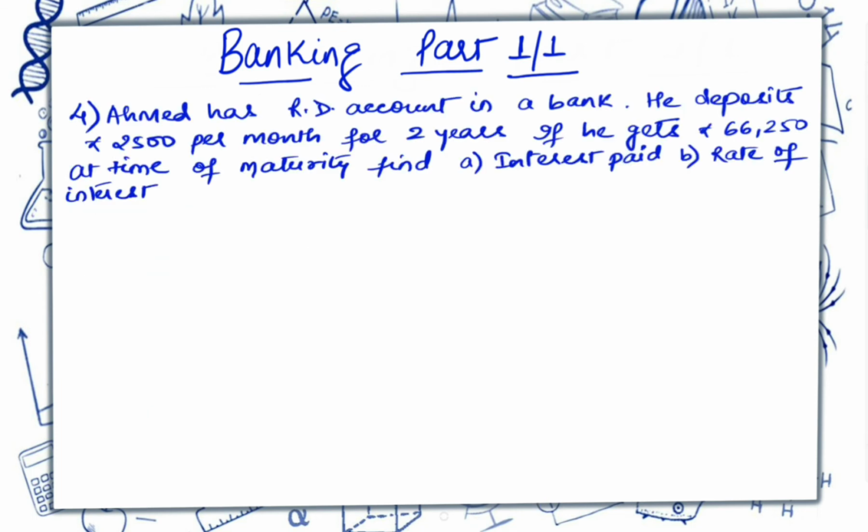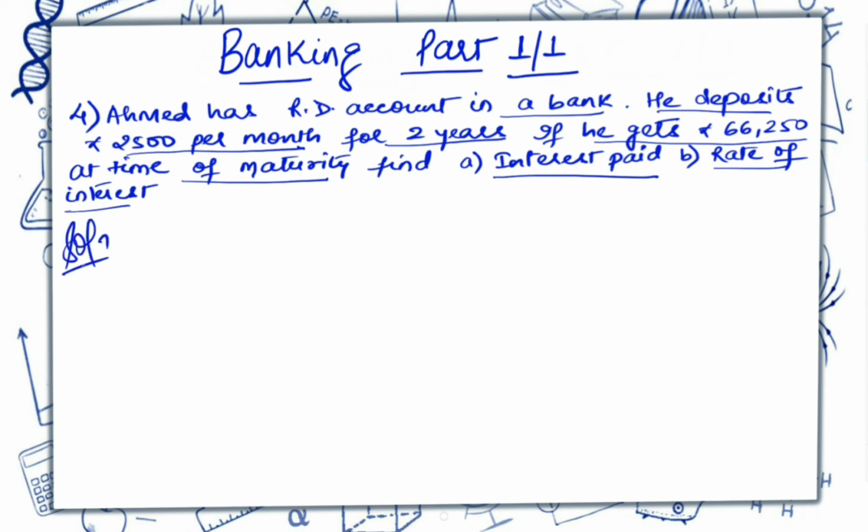So the question is, Ahmed has an RD account in a bank. He deposits rupees 2500 per month for 2 years. If he gets 66250 at the time of maturity, we have to find interest paid and rate of interest. Now here we are provided with, he has an RD account. He is depositing rupees 2500 per month, that is 2500 is the principal amount for 2 years. We have to convert it into months. So 2 into 12 will be 24.